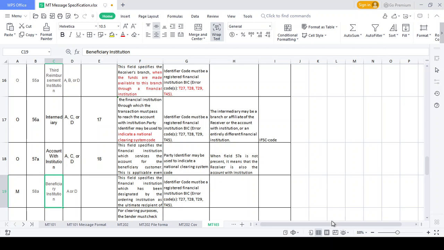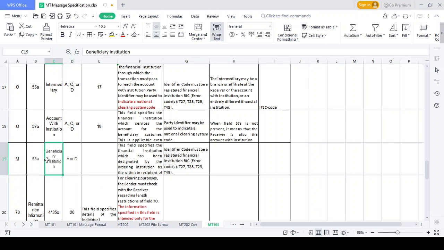The beneficiary institution is called the ultimate receiver because the funds move to that final beneficiary. It's called 58A. They are the final beneficiary, okay. These are the same, like the BIC code and the financial institution code. They are managed by clearing system ID and financial institution code. Do you have any doubt up to the beneficiary? No.